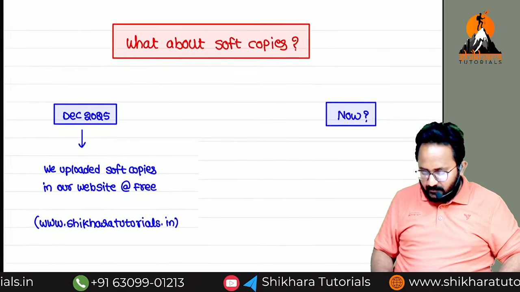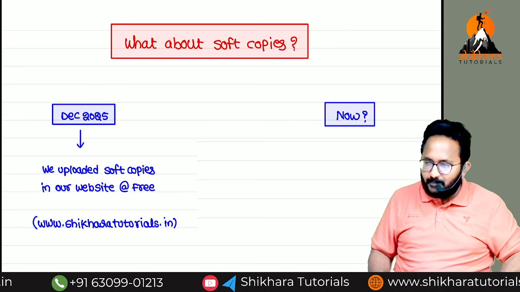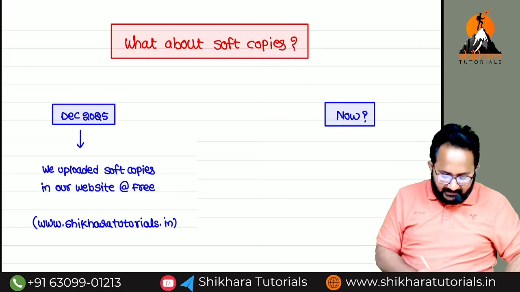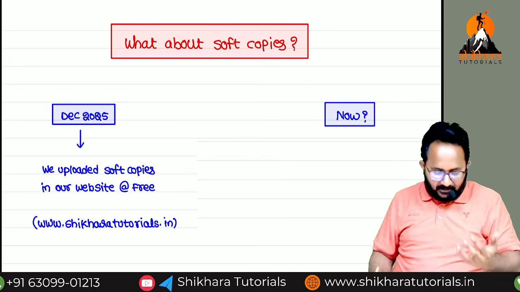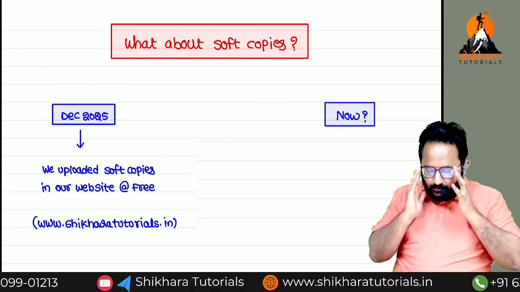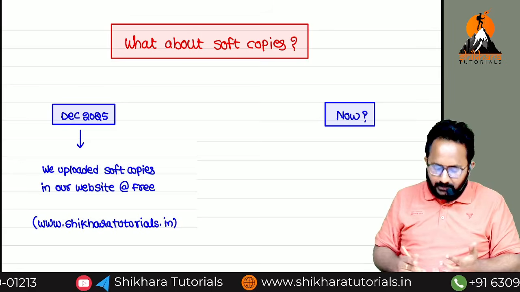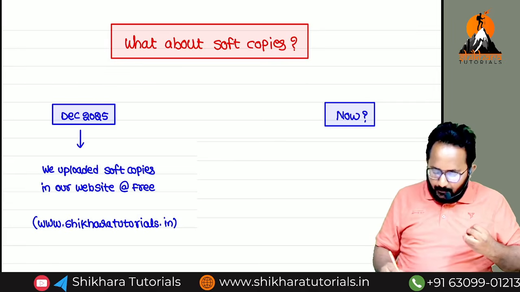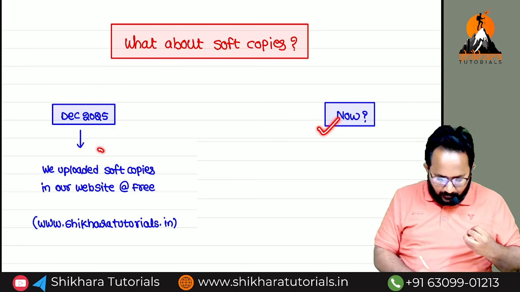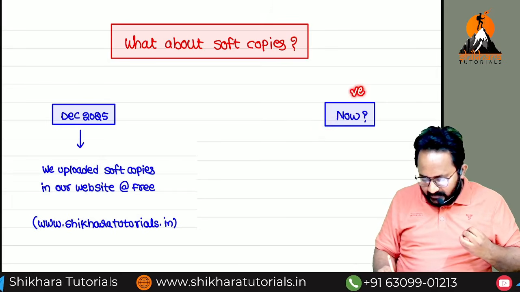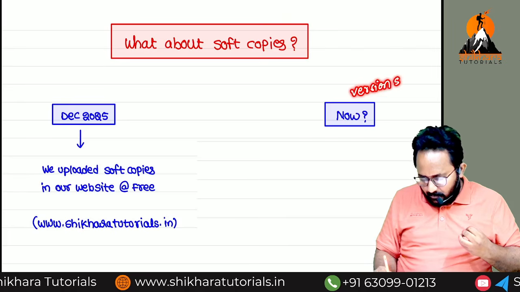I already gave information about the soft copies, which is mentioned in the thumbnail also. Sir, in the December 2025 examination, we uploaded the concept book, workbook, handwritten notes and MCQs free of cost on our website. Will you upload the same, the version 4 books? So now, can you upload version 5 also on that website?